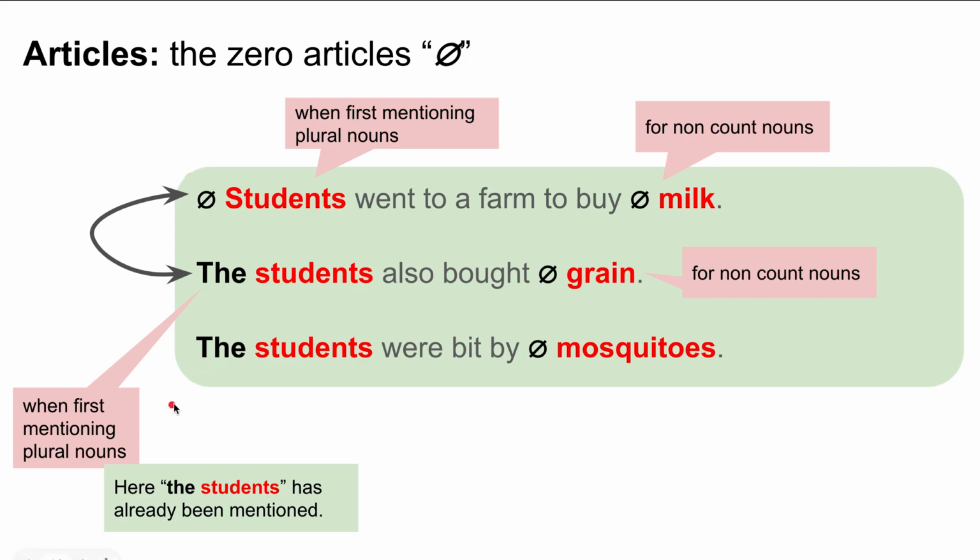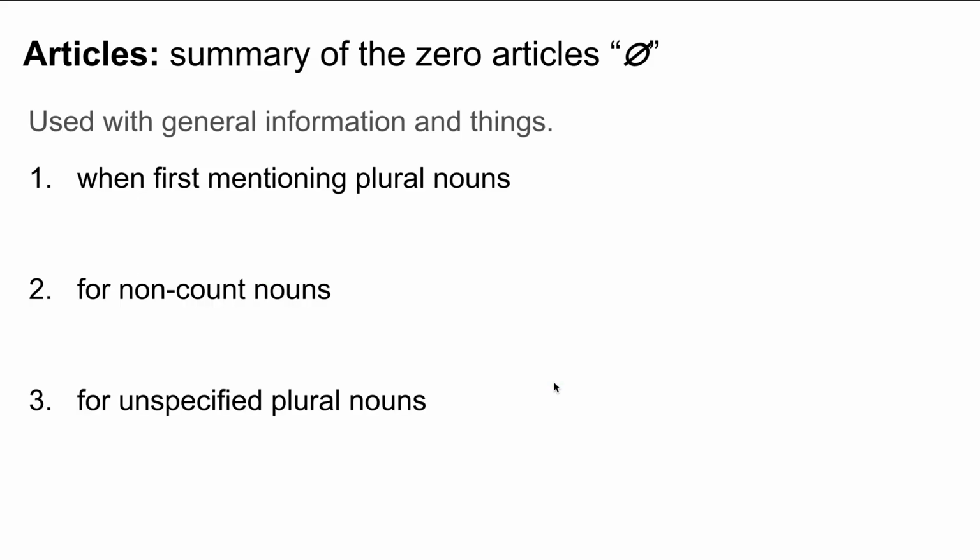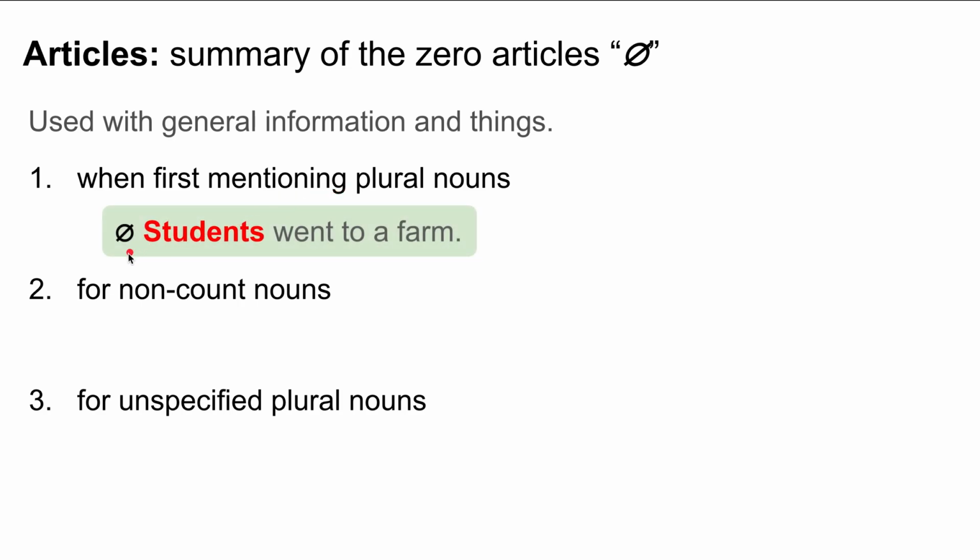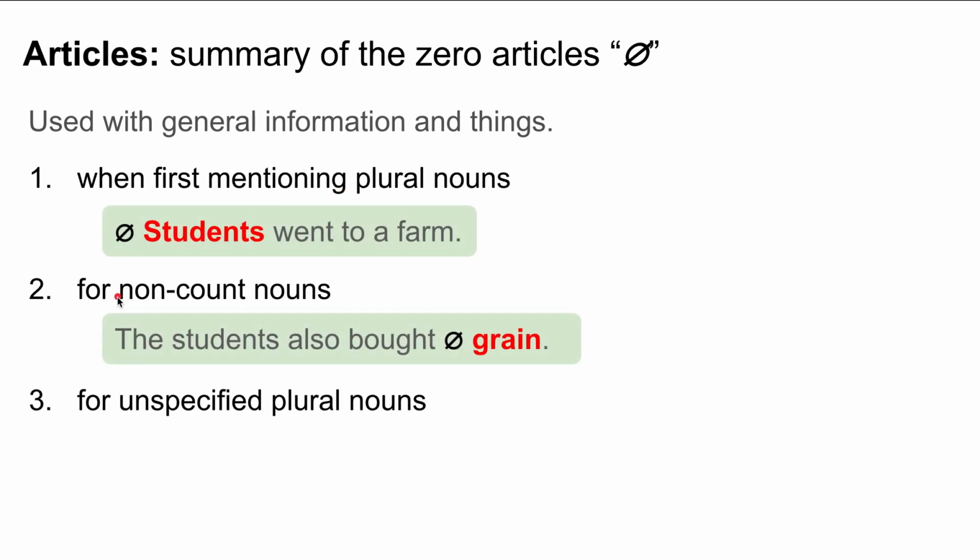In the last sentence, the students were bit by mosquitoes. Only mosquitoes is incorrect. We change that to the zero article because it's a first-mentioned plural noun. So we use the zero article. Use the zero article with general information and things: when first mentioning plural nouns, students went to the farm; for non-count nouns, the students also bought grain. If we don't know which grain, then we use the zero article. And for unspecified plural nouns.